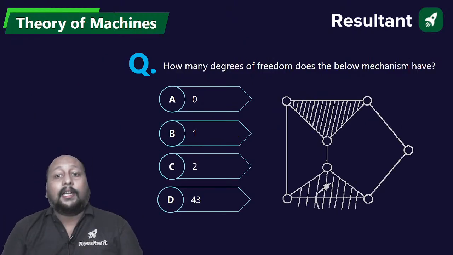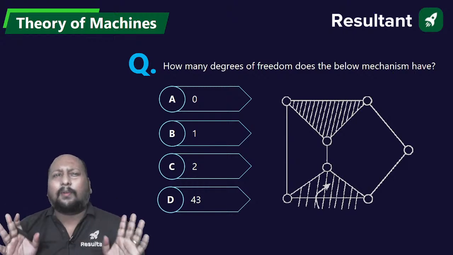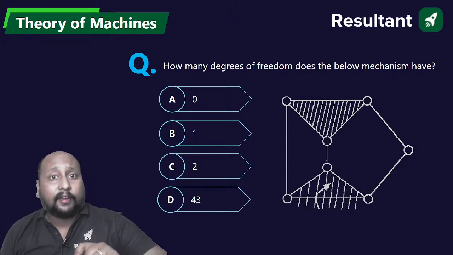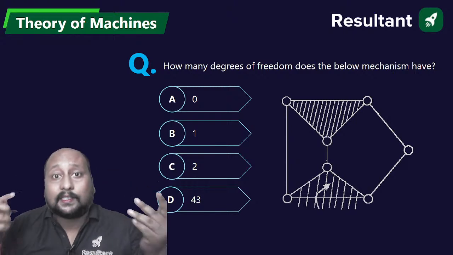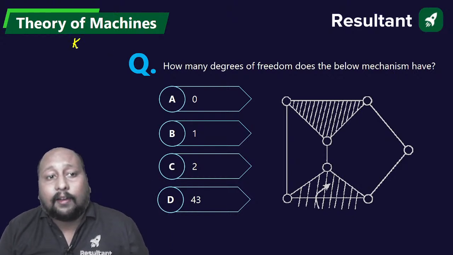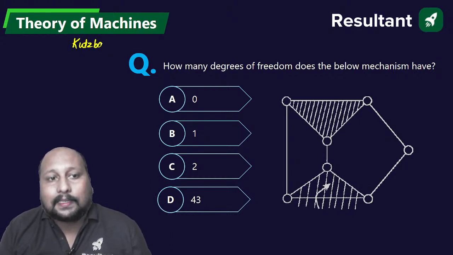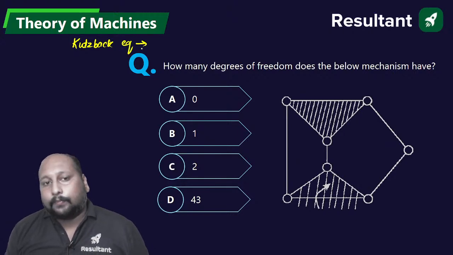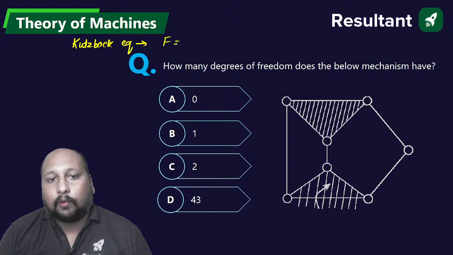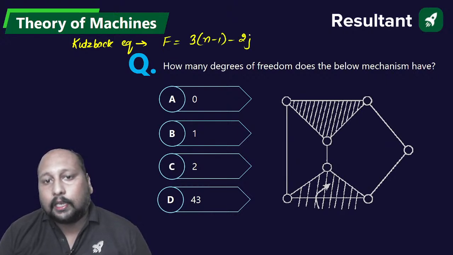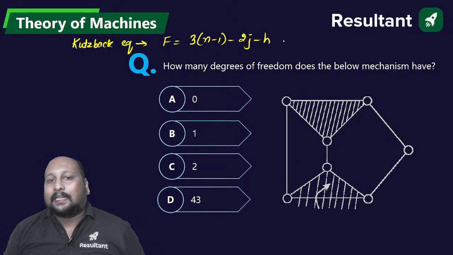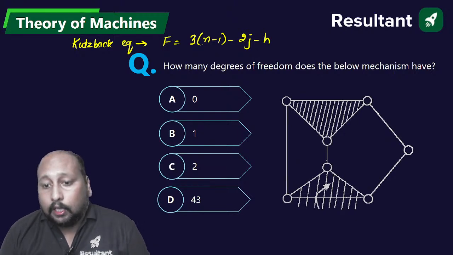How many degrees of freedom does the below mechanism have? Very easy problem. I told you, for degree of freedom they directly ask a question using the Kutzbach equation. What is Kutzbach's equation? Degree of freedom is equal to 3 times (n minus 1) minus 2j minus h. Quickly tell me the degree of freedom for this mechanism.